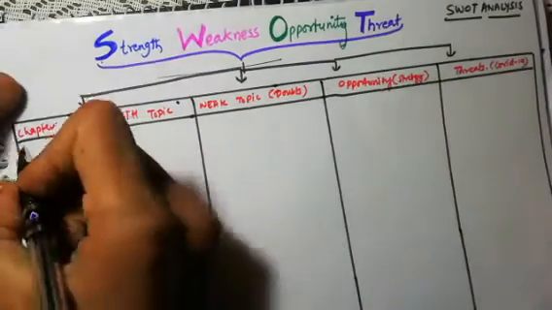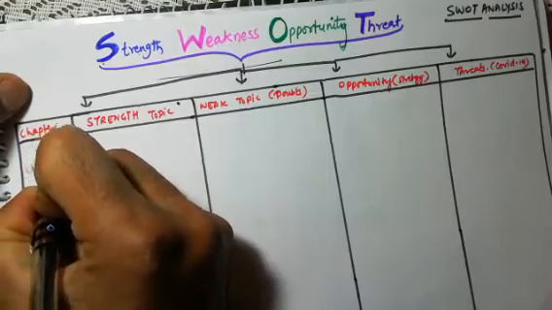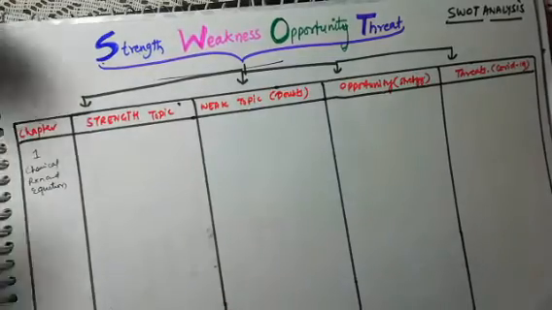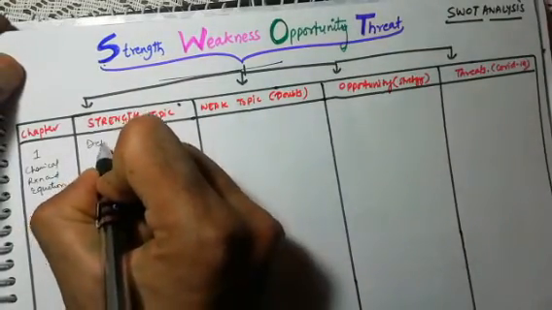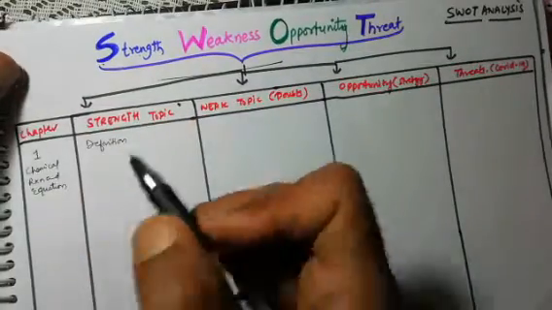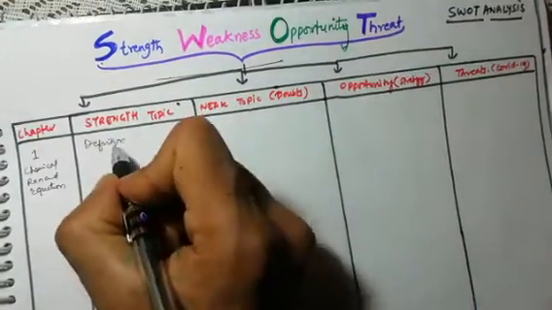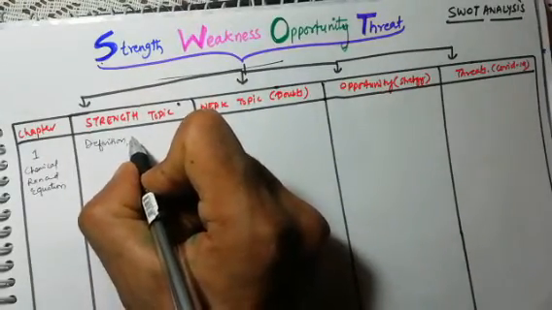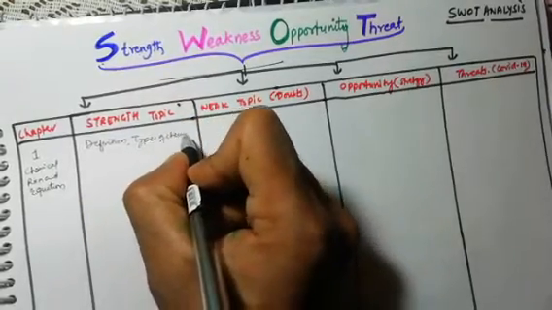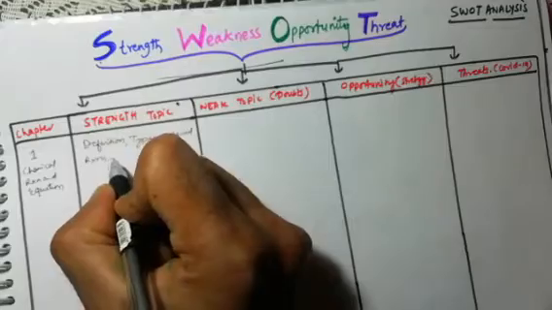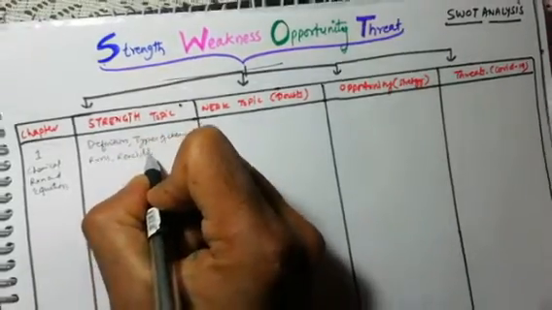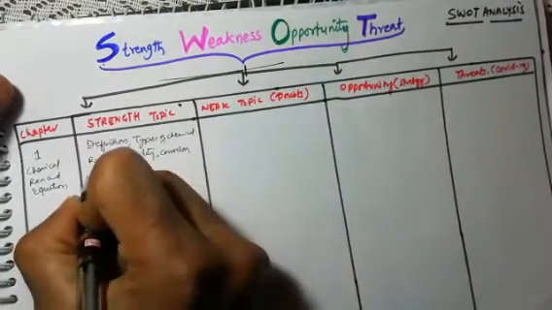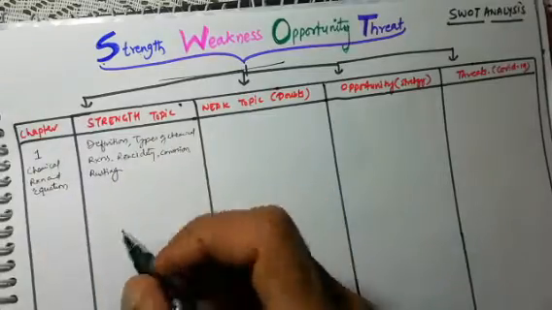So for example, let's take chapter 1. If my topic is the chemical reactions and equations chapter, suppose your strength is the definition of chemical reaction, displacement, double displacement, redox reaction. If you know the definition-type questions, or you know the types of chemical reactions, if you know the definitions of rancidity, corrosion, rusting, that is your strength.